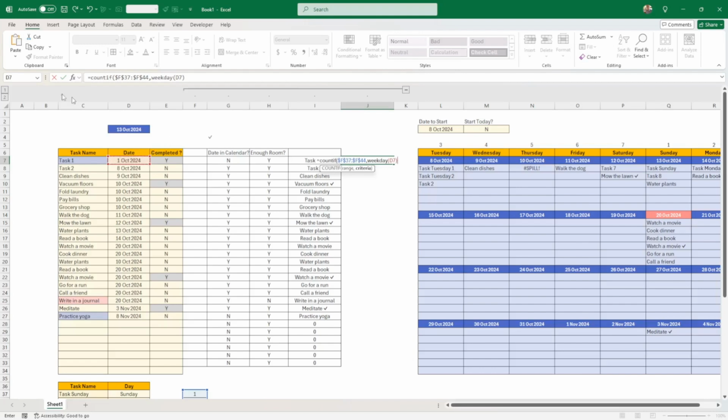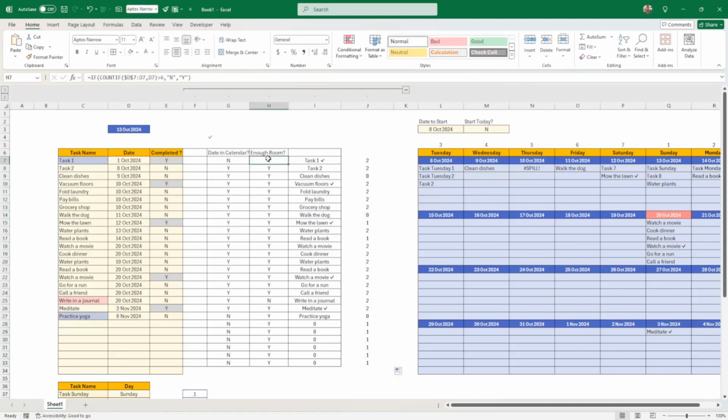Okay, it's a bit complicated, but we are in level 4, the boss level. So that should work. So here I've noticed there are 2 here. And now what do I need to do? Let's just take the 8th of October. 8th of October, it's a Tuesday. And I know there are weekly, let me put how many weekly recurring. So I know that there are 2 recurring to add to my list for the 8th of October. So I need to check if there's enough room. I need to add this number here.